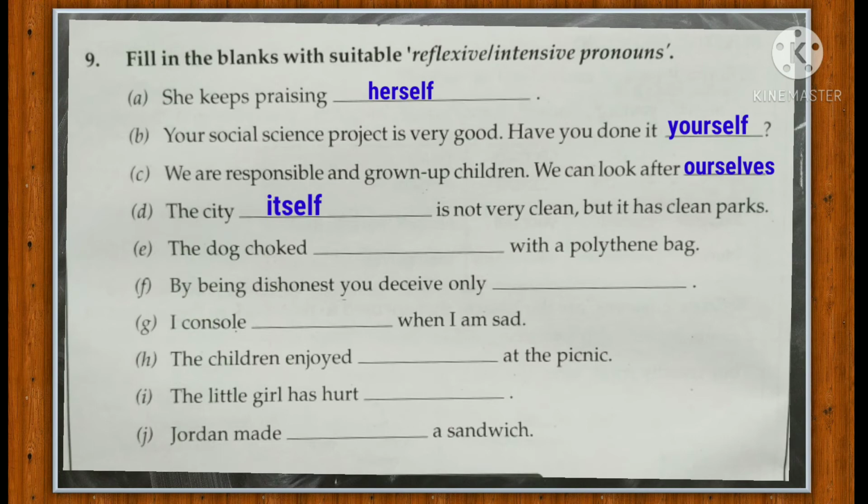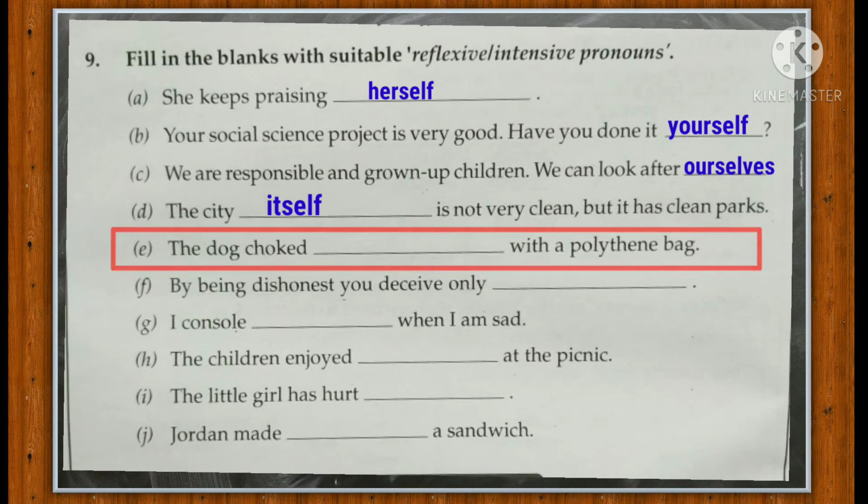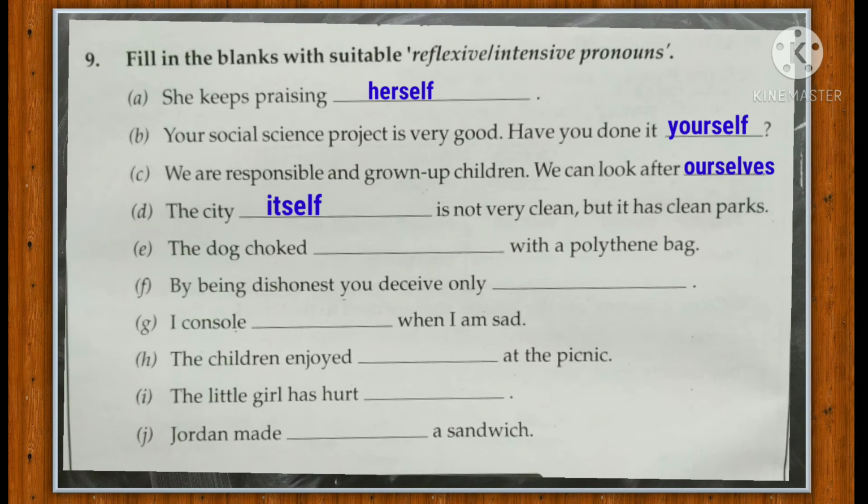The sentence E is the dog choked dash with a polythene bag. So here the word choked means basically if you choke or if something chokes you, you stop breathing because something is blocking your throat. Okay, so here we will use the reflexive pronoun itself to refer back to the subject, the dog. So here answer will be the dog choked itself with a polythene bag.